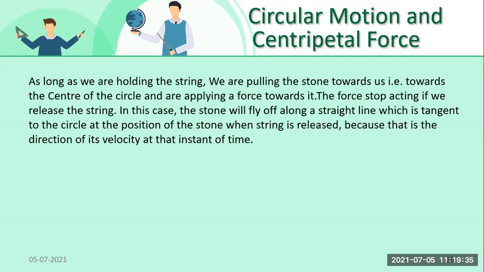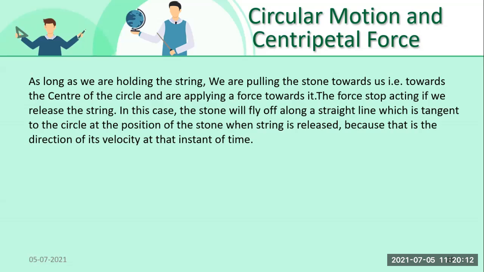The force stops acting if we release the thread. Now see, if the stone is moving in a circular motion and I release it, what will happen, student? The stone will fly away along a straight line which is tangent to the circle at the position of the stone when the string is released. Why?